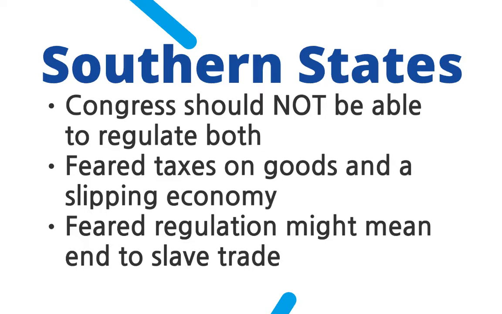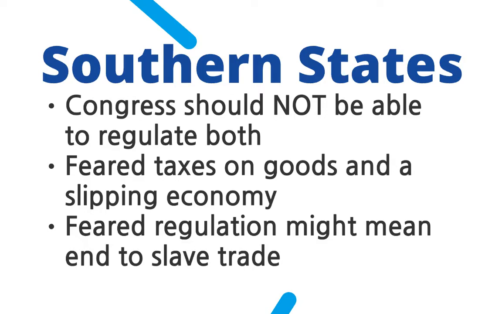They were very worried that the federal government was going to tax all the products that they were making, because the South made a lot of stuff. When you're making cotton and indigo and corn and tobacco, they were worried that if they taxed these products, then it was going to hurt the economy.